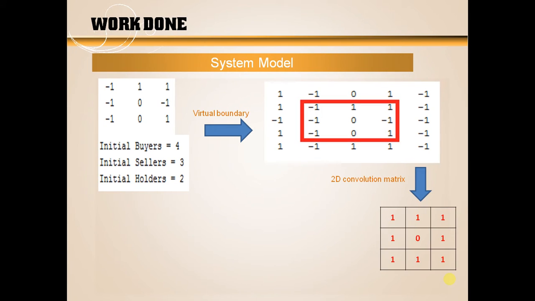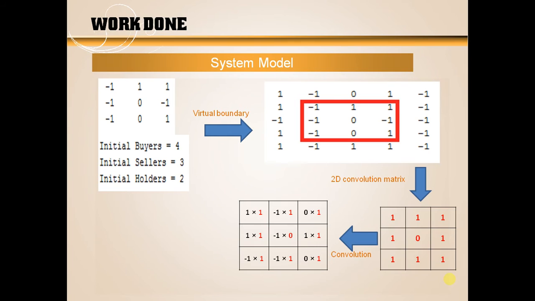So this is the matrix used for convolution, and basically convolution is used to calculate the number of different behaviors amongst the neighborhood. So as shown here, the original market is multiplied with the convolution matrix, and the results are,